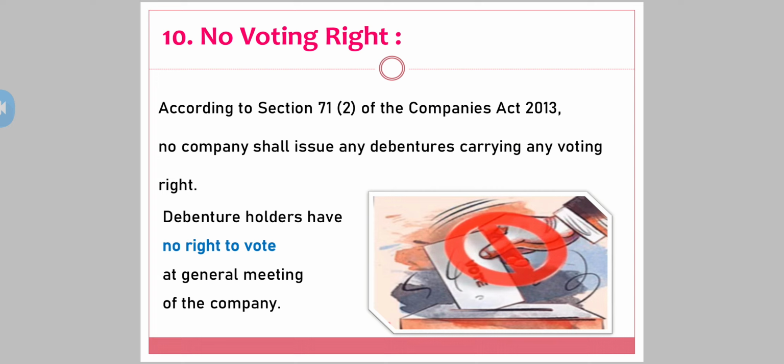According to section 71(2) of the Companies Act 2013, no company shall issue any debenture carrying any voting right. It's not allowed by the Companies Act. Debenture holders have no voting right to vote at the general meeting of the company. Whatever decisions the company is going to take, debenture holders are not contacted. When the board of directors wants to take any decisions, they call a meeting along with equity shareholders and no debenture holders.